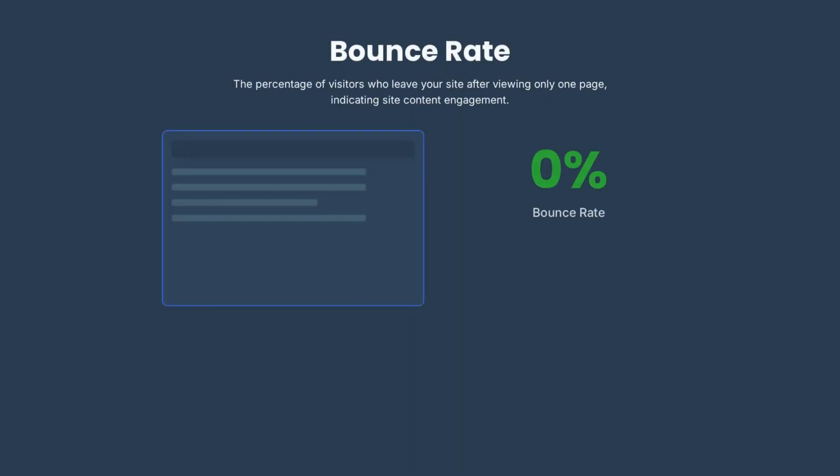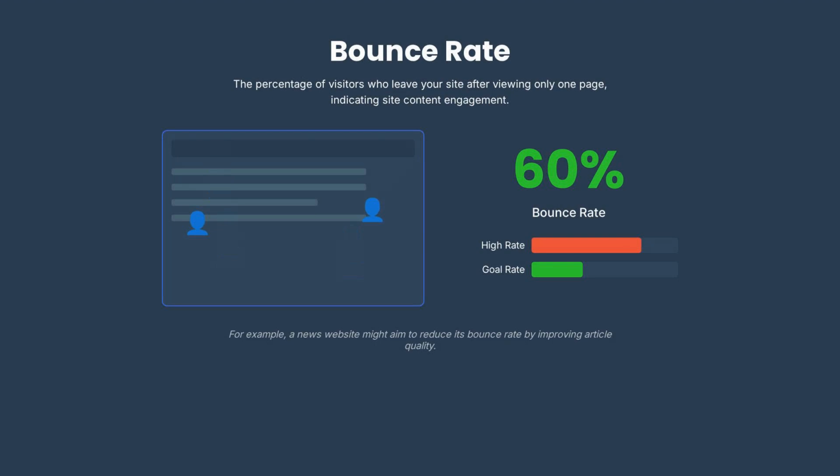Bounce rate is the percentage of visitors who leave your site after viewing only one page, indicating site content engagement. For example, a news website might aim to reduce its bounce rate by improving article quality.